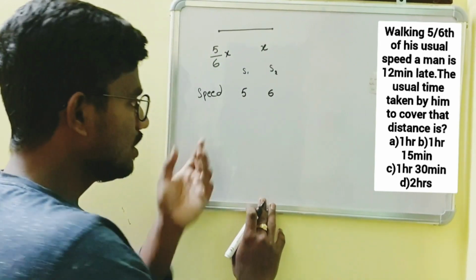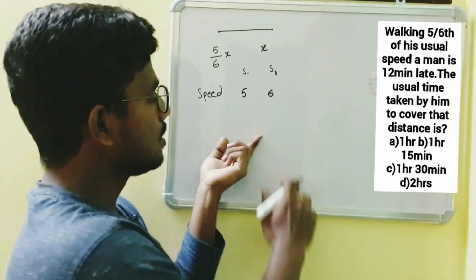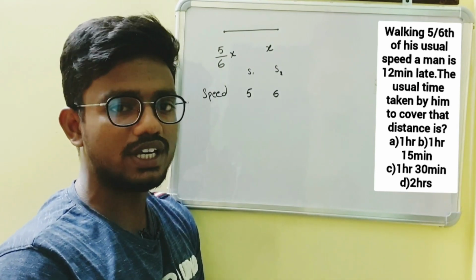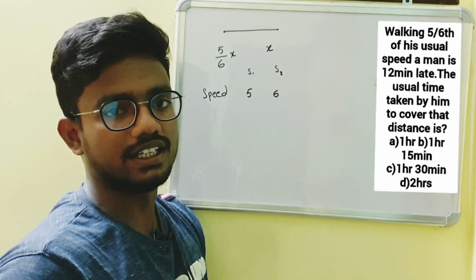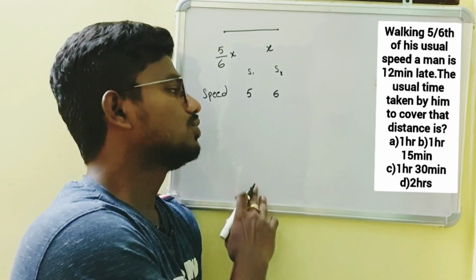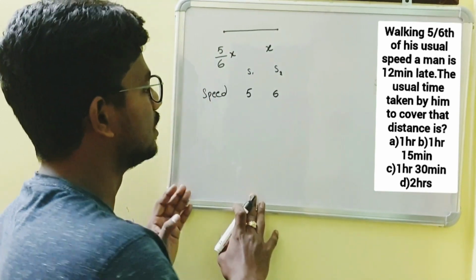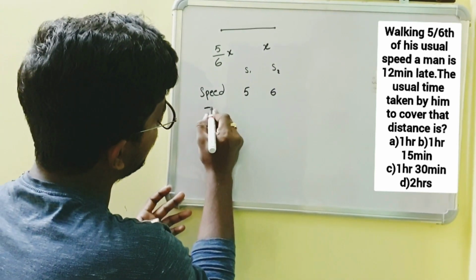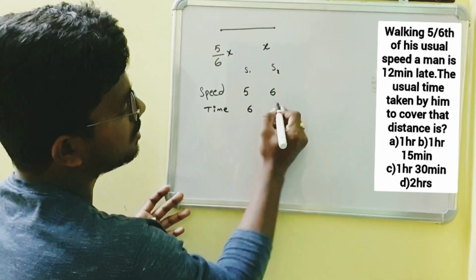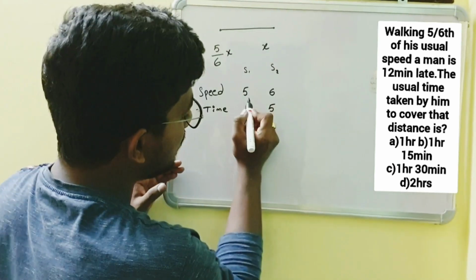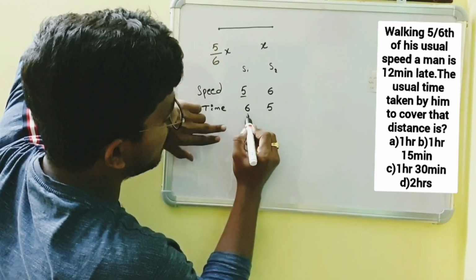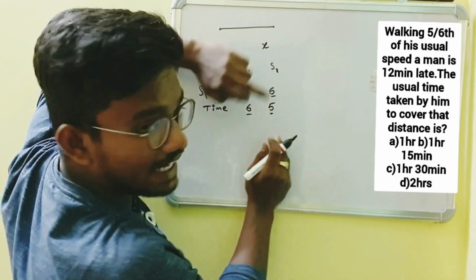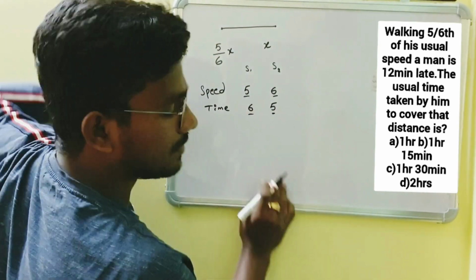Okay, see, the speeds ratio is given, but from the basic rule we know that speed and time are inversely proportional to each other. If speed increases, time decreases. If speed decreases, time increases. So to obtain the times ratio, we have to invert this ratio, which is nothing but time equals 6:5. As he is traveling with less speed, he took more time. As he is traveling with more speed, he has taken less time.